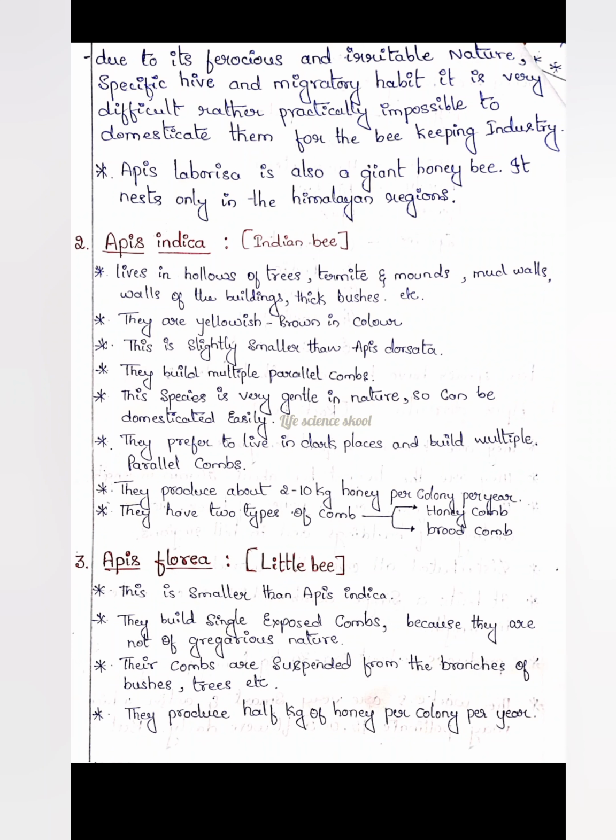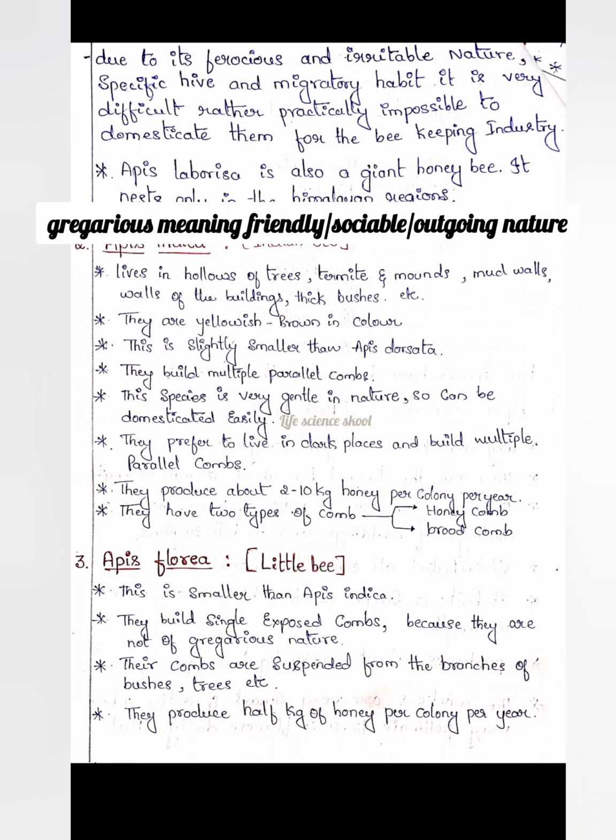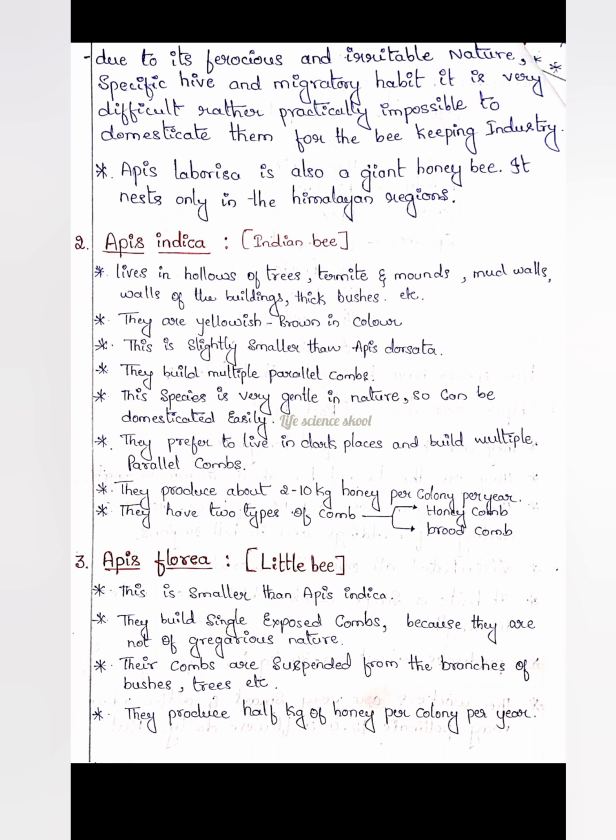They build single exposed combs, because they are not gregarious in nature. Their combs are suspended from the branches of bushes and trees. As I said before, they show the aerial mode of life, so they build the comb on branches of bushes or trees.